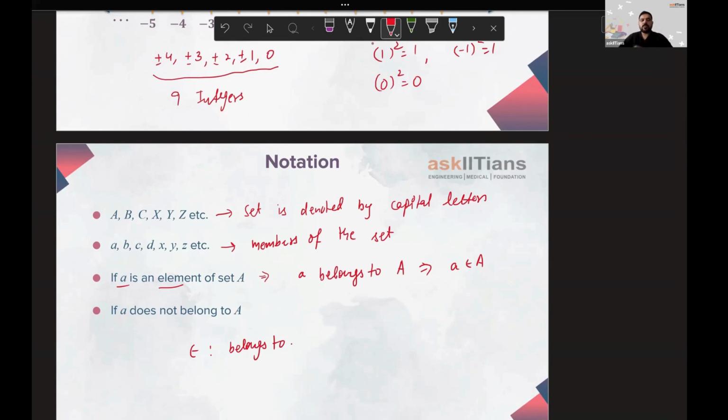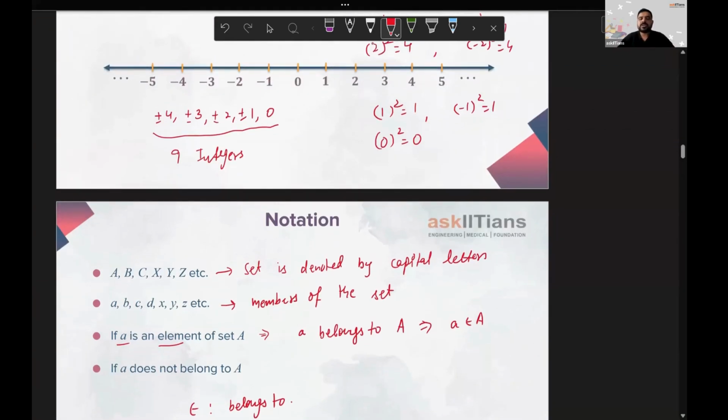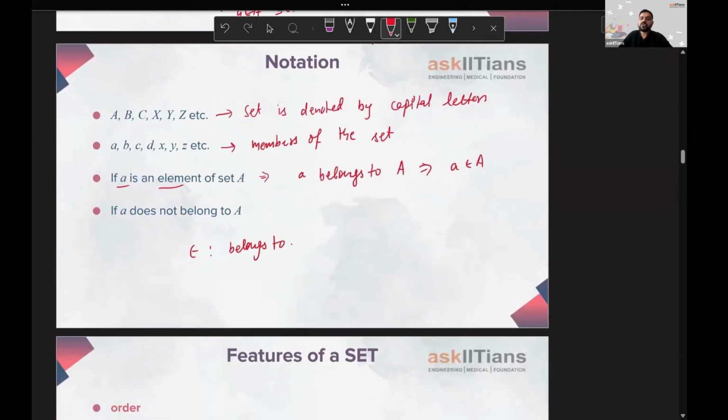Now we'll be moving to the next part. What if an element is not belonging there? Like I can say here, 3 belongs to this set. So if I say this collection is some set A, I can say 4 belongs to A, or 3 belongs to A, but 5 does not belong to this set. So how do we write when an element doesn't belong?